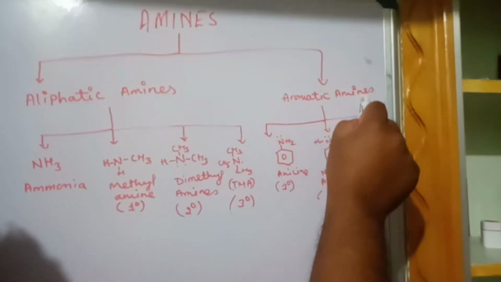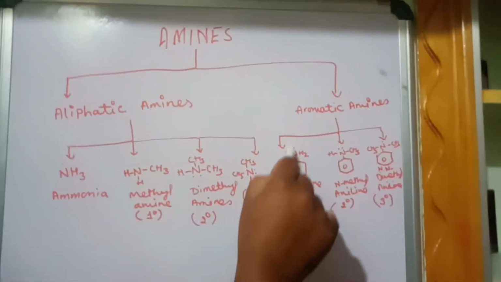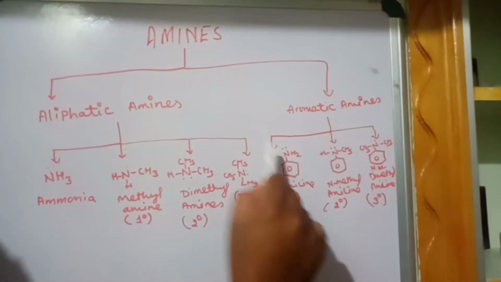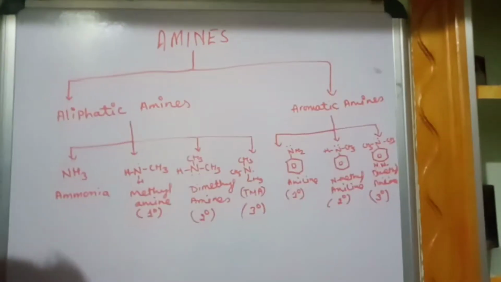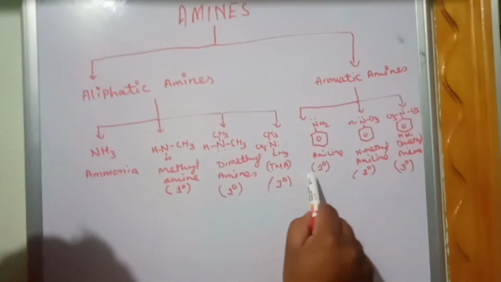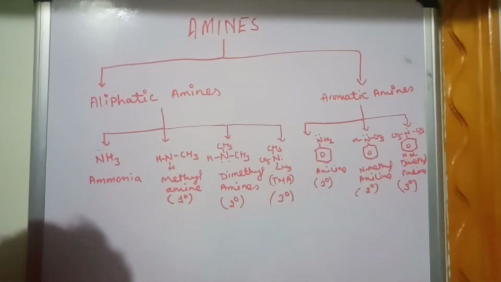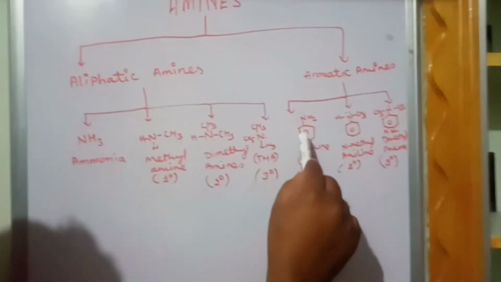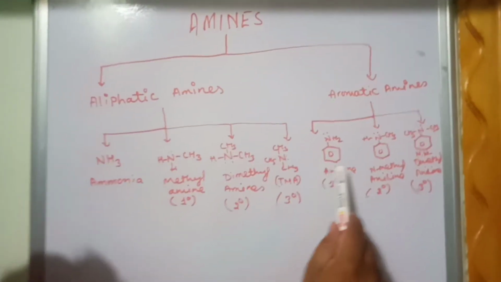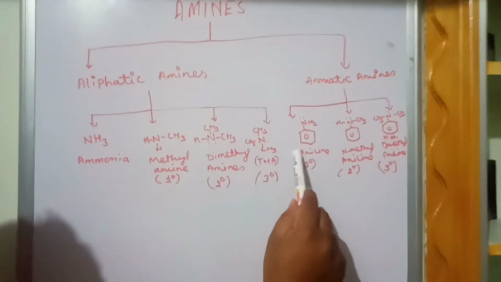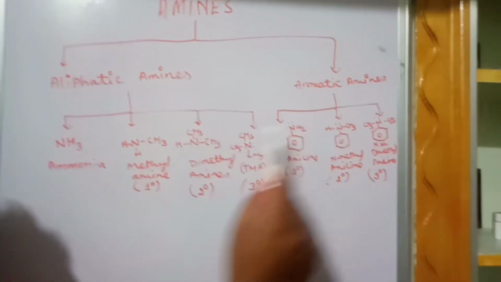I have given you an example: benzene with an amine group. The IUPAC name is benzenamine, but more commonly they call it aniline.